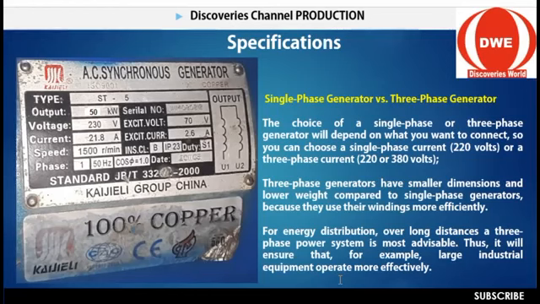So they need it to run some equipment, those high power consuming equipment. So therefore they will need 3-phase, not 1 phase. 1 phase is mostly for in-house consumption. Maybe if you are using it only in your house, fridge, AC, television, those are low consumption equipment, so you don't need too much voltage power.